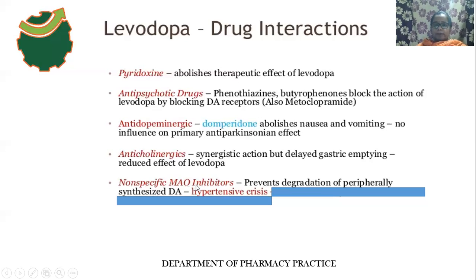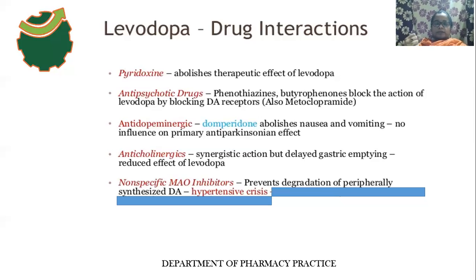These non-specific monoamine oxidase inhibitors prevent the degradation of what? Peripherally synthesized dopamine. In the peripheral region, levodopa is converted to dopamine, and dopamine is then converted to noradrenaline also. So the dopamine effect on the heart is what? Tachycardia. And the noradrenaline effect on the heart is also tachycardia, and it increases hypertension, vasoconstriction-like effects.